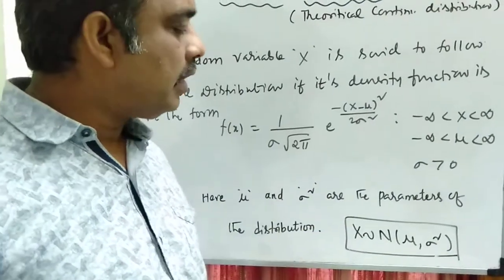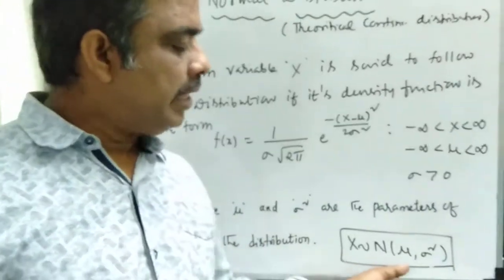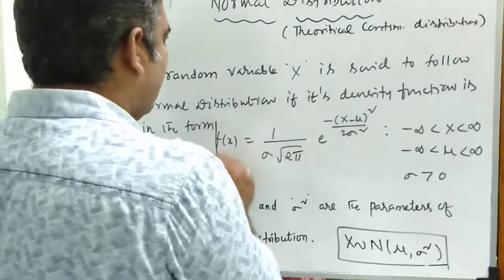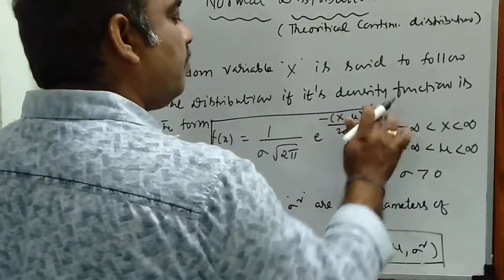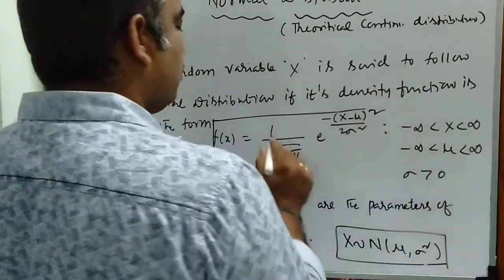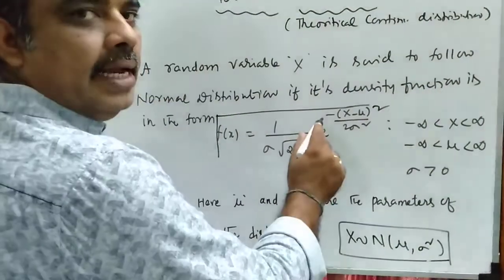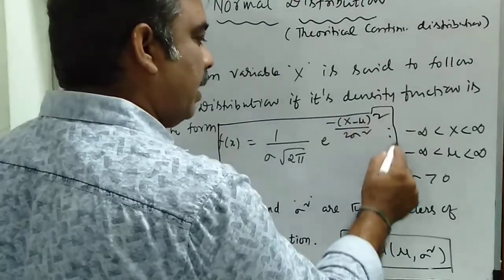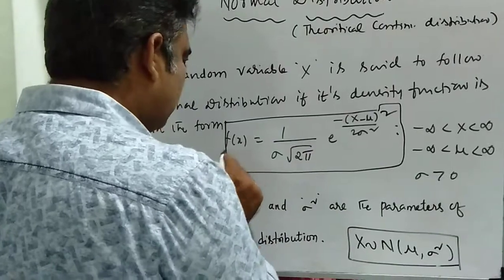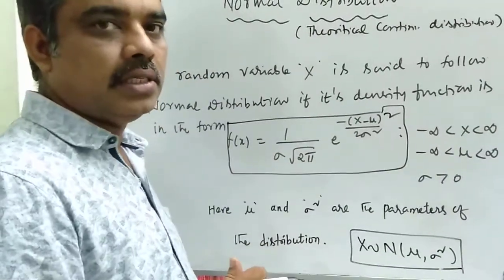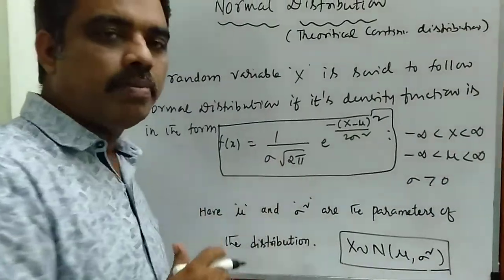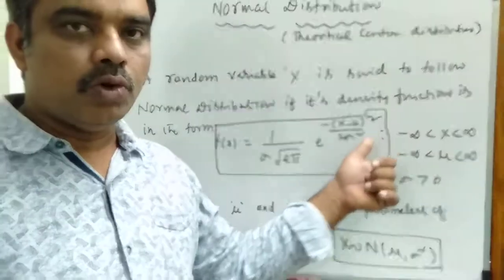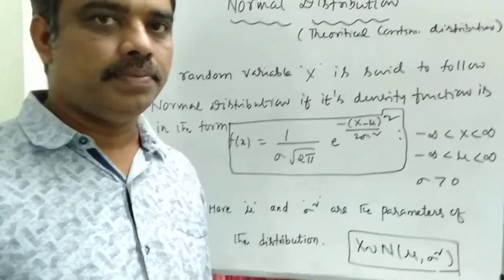In later classes, we are going to prove that mean is equal to mu and variance is equal to sigma square. And keep in your mind, f(x) will be in the form 1/(sigma root 2 pi) e^(-(x-mu)^2/(2 sigma^2)). This you have to keep in mind. This will be used in almost all the derivations. f(x) should be used as 1/(sigma root 2 pi) into e power minus (x minus mu) whole square by 2 sigma square.